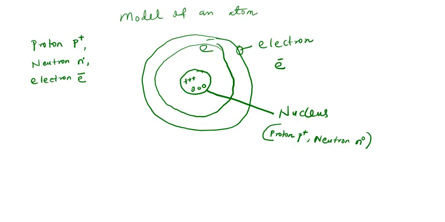Now, the number of electron equals the number of proton in a neutral atom. So for you to have a neutral atom here, there must be an equal number of proton and equal number of electron. Let me illustrate that and show you.